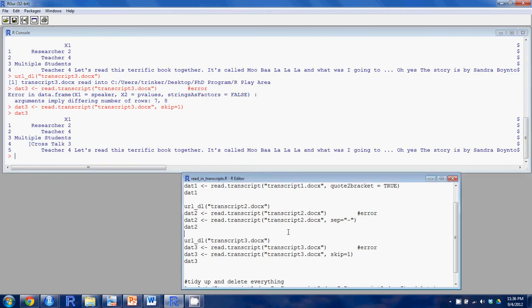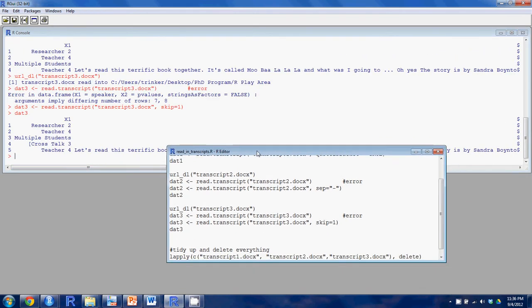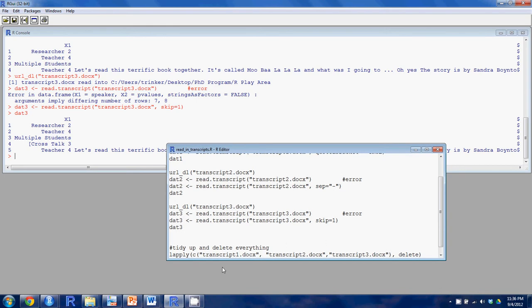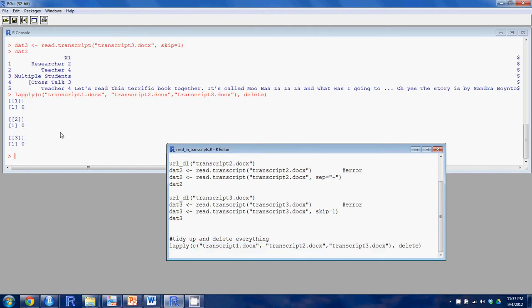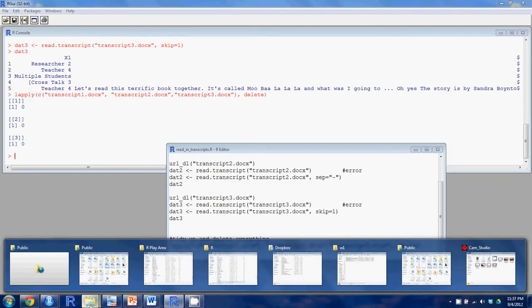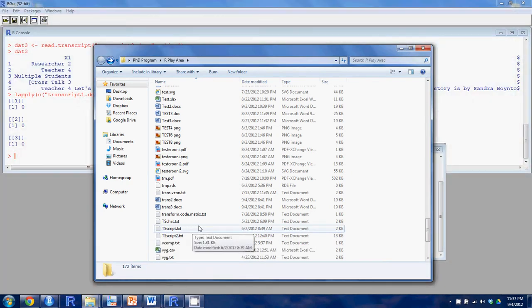All right, let's tidy up a bit. Those three files we downloaded, if you want to get rid of those, we can use the delete function from qdap, and we use lapply in this case. We just say lapply to this whole vector of transcripts that we read in. We tell it, hey, delete all those. And you'll see TRUE TRUE TRUE, and we go back and look in the working directory, and they are gone.